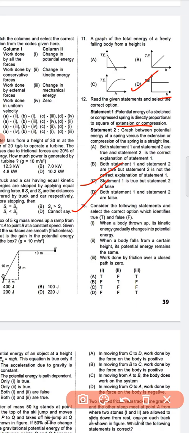Next, question number 13, consider the following statements and select the correct option which identifies true and false. So question number 13, option C is the correct answer.